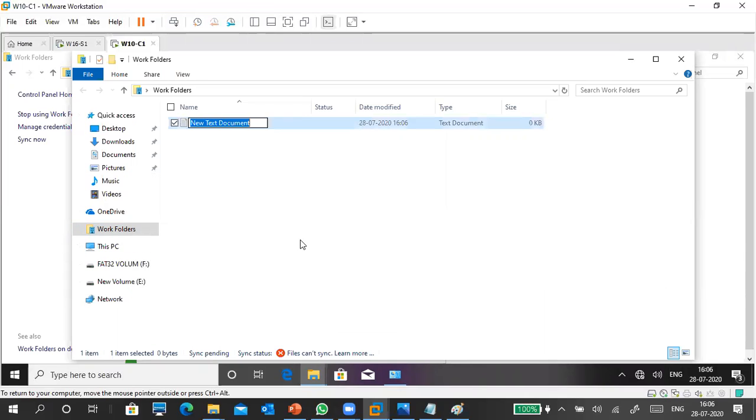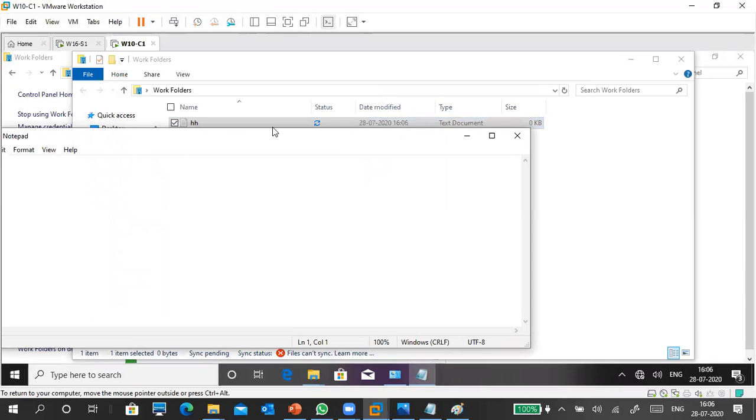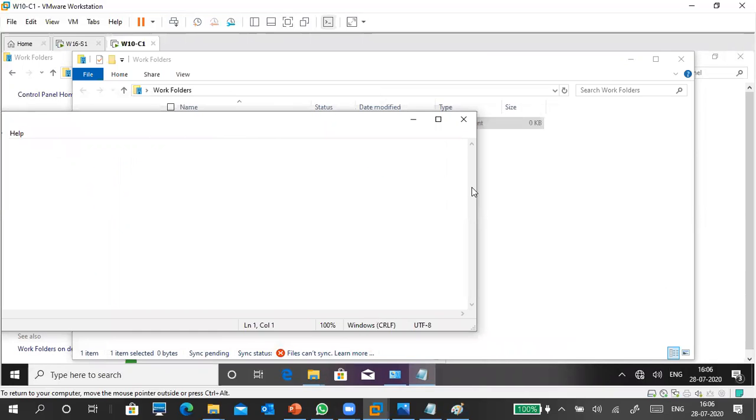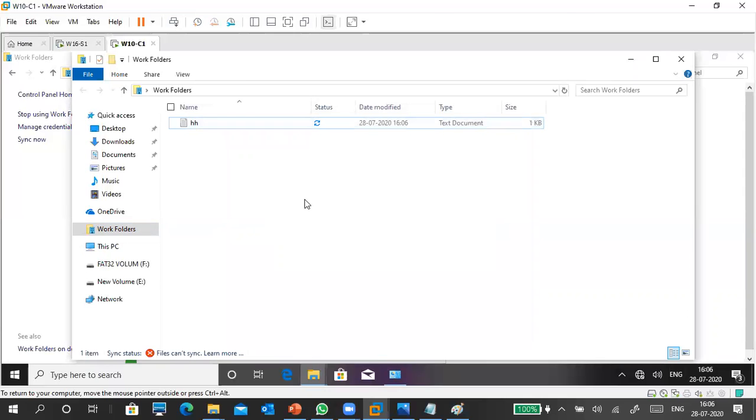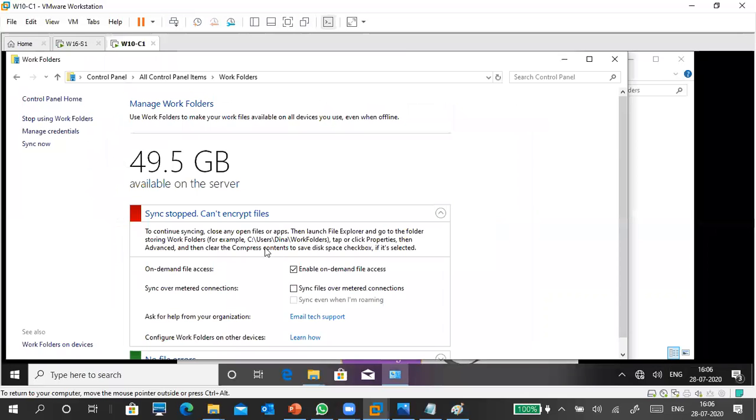Okay, so I'm creating new data, something HH file. Okay, then I'll put this is... why is this very lengthy? Okay, hello, something I created. So now it will be synced to this one. So file sync cannot sync. Why? Sync stop, cannot encrypt. Okay.